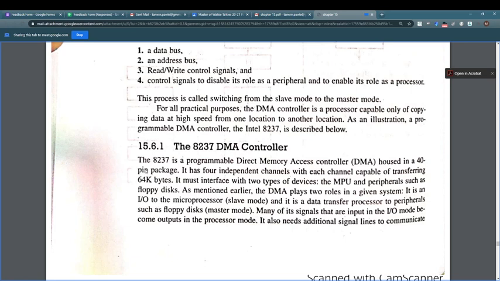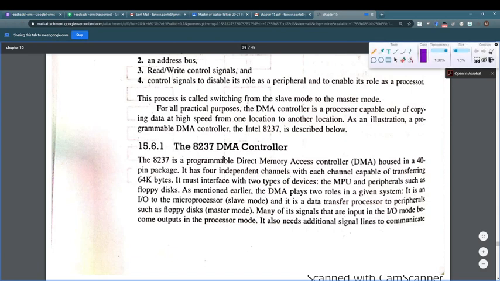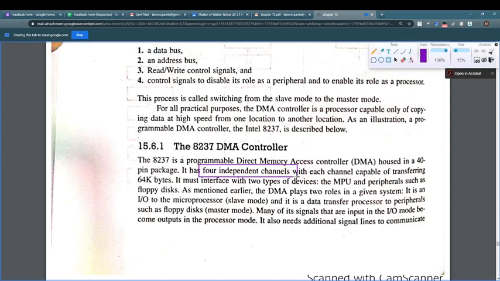It has 4 independent channels, that is the main important thing, with each channel capable of transferring 64 kilobytes of data at a time. It must interface with two types of devices. First is the microprocessor itself, and another is a peripheral such as a floppy disk, hard disk, or some type of memory chips.